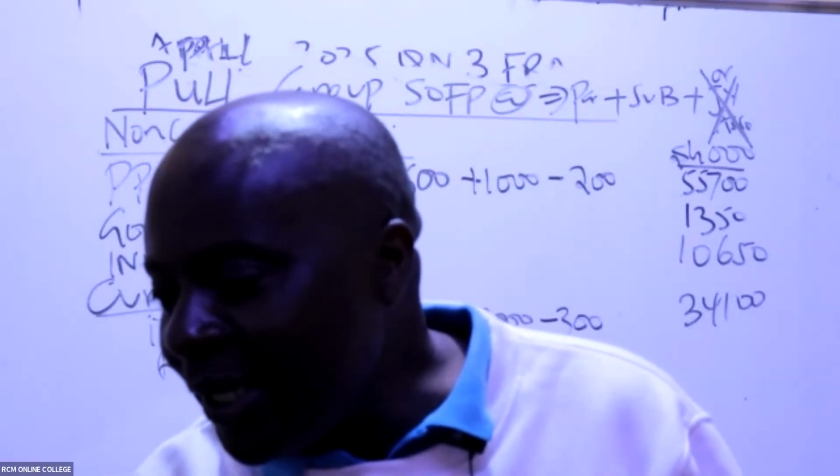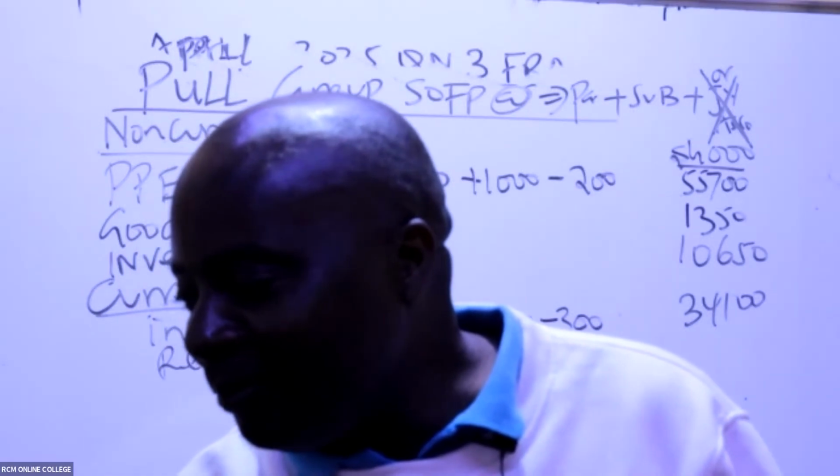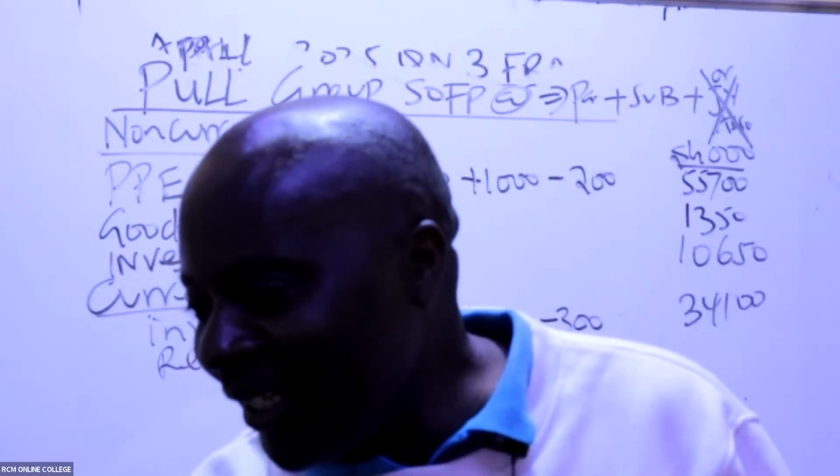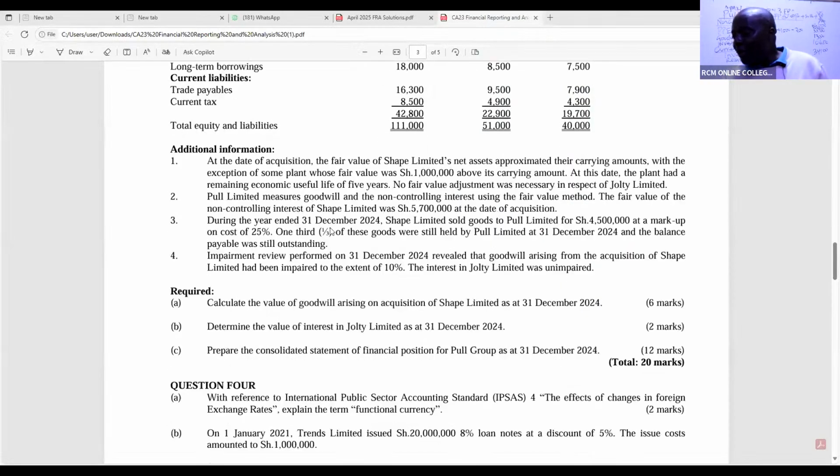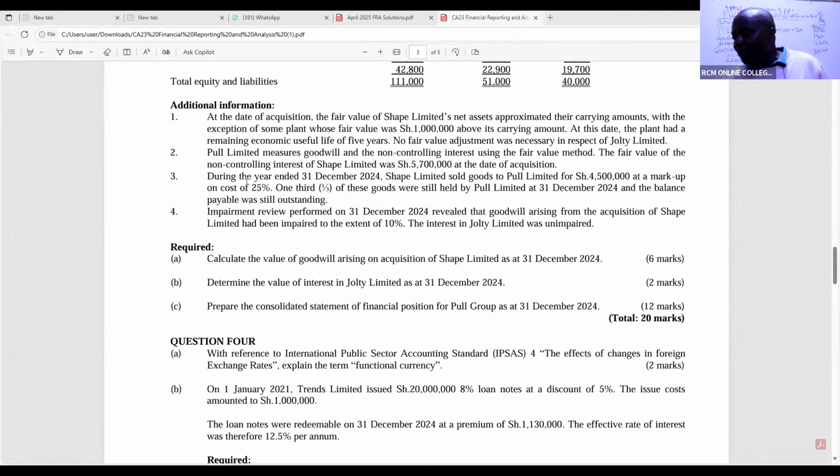So do we have any intra-group owings here? Yes. During the year ended 31st December 2024, Shape Limited sold goods to Pool worth 4,500. So the sale was 4,500, at a markup. A third of these goods was still held by Pool at this date, and the balance payable was still outstanding.